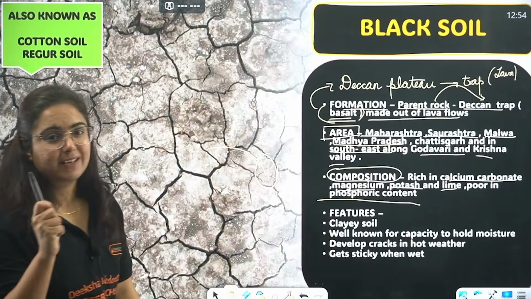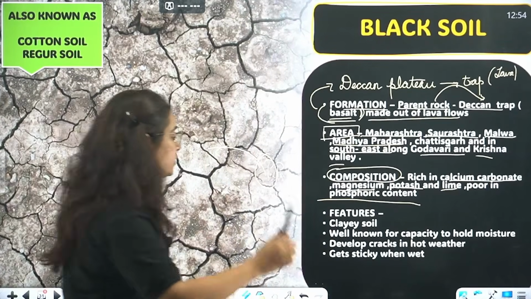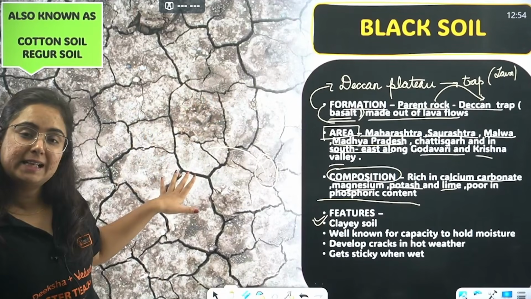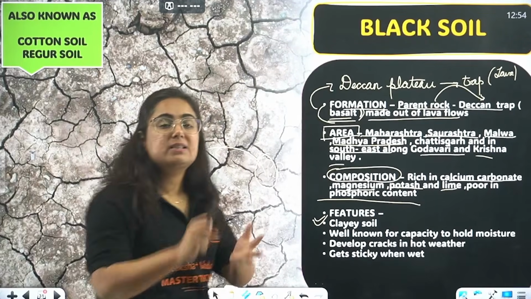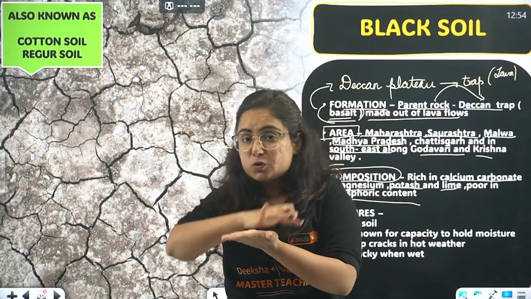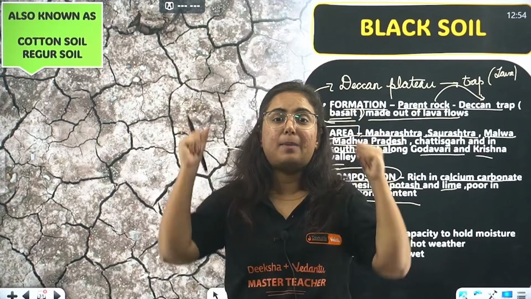Okay, features are crazy because the question comes: which type of soil is clay soil? Black soil. What do you mean by clay soil, beta? Clay soil means that the sediments are finely grained. It is so finely grained, like a clay powder.